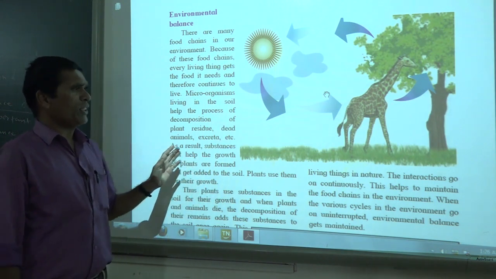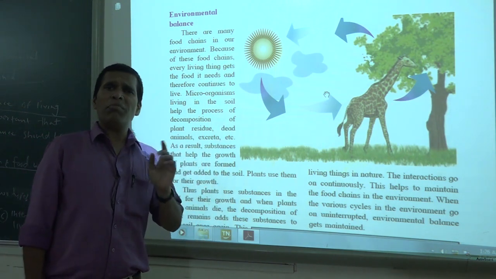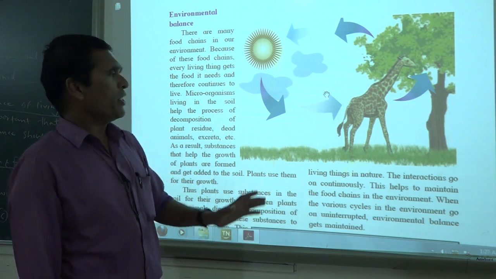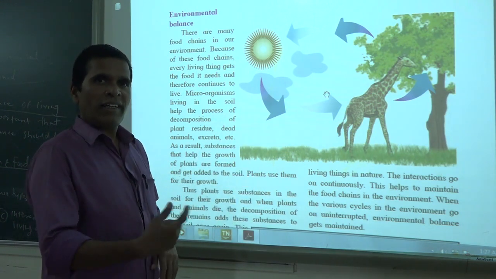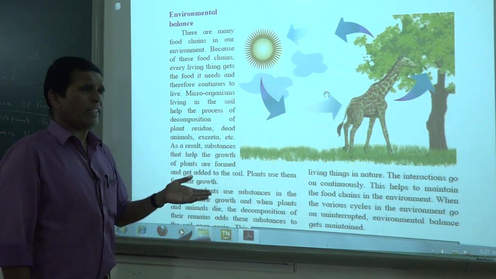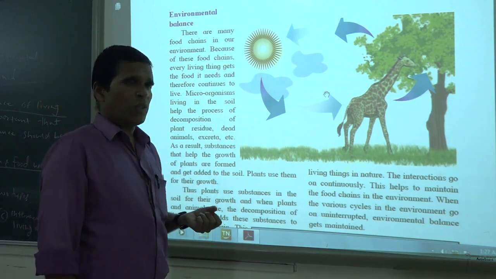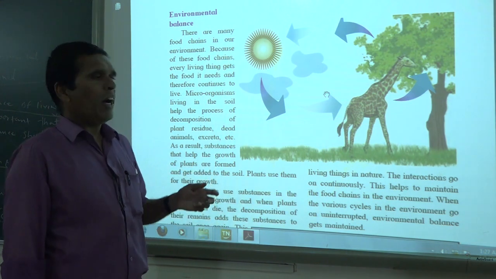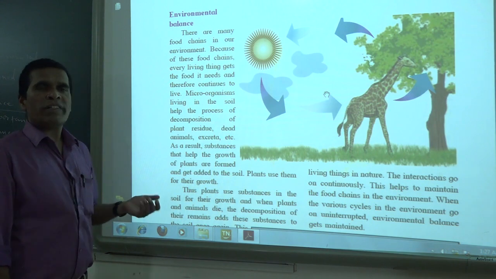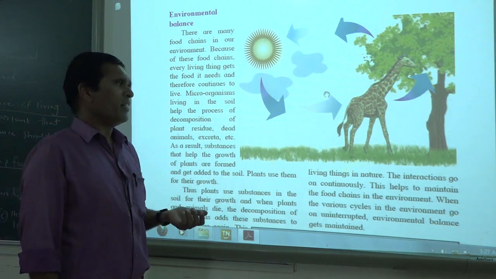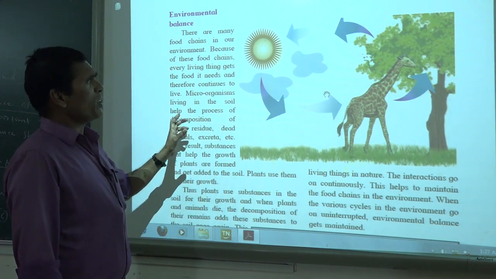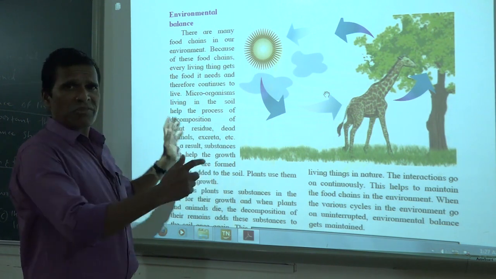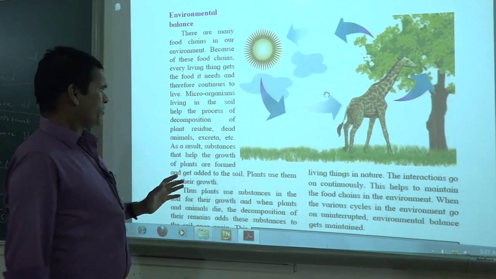Million tons of this nitrogen is deposited in the soil, and plants take that nitrogen through the roots and use it to build up protein. In this way, nature is maintained naturally.